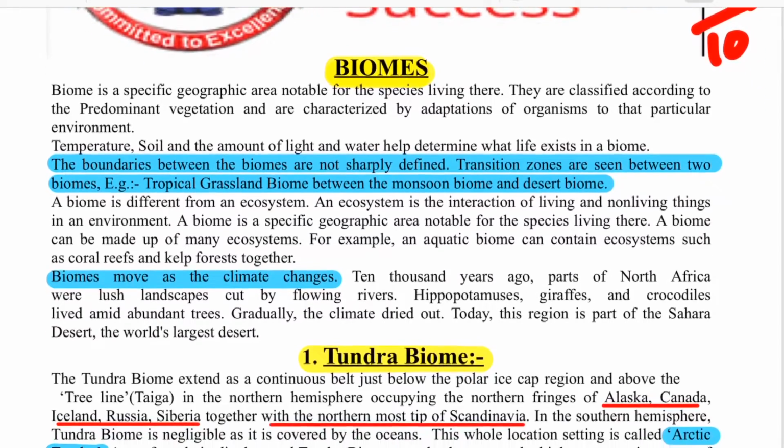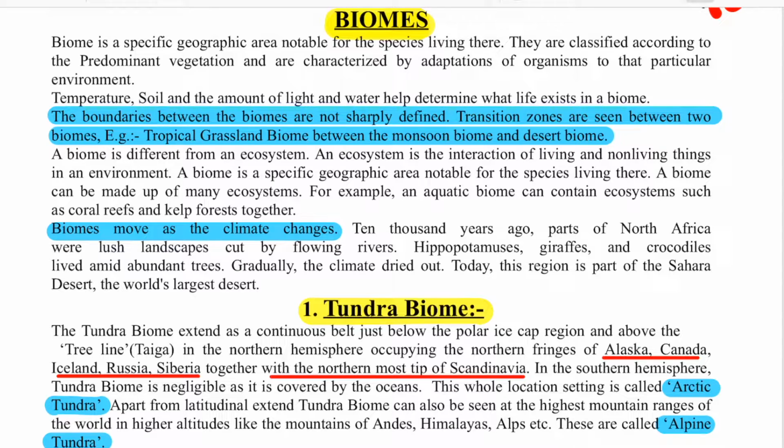So what are biomes? I told you in the ecology chapter also what biomes are. They are just geographic specific areas in which some notable living species are there. Okay, so they can be a continuous chain, they can be a discontinuous chain, they can be present in patches. For example, there's one area in the Mediterranean, there is one area in Australia, and both have the same type of flora and fauna, so we can call them a biome with separate patches of location.